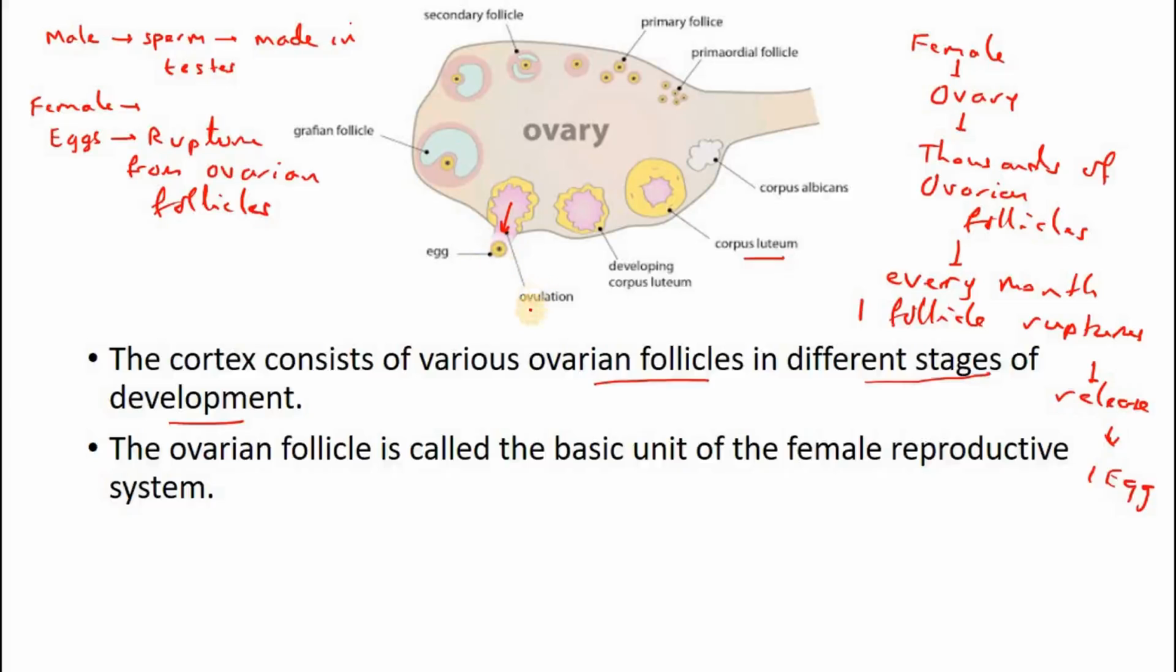Okay, so this release of egg is called ovulation. Right? The release of egg is called ovulation, and every month only one egg is released, and that also by only one ovary. Right? So alternate. The left ovary will release in January, the right ovary will release in February. Every month only one egg is released. Only one ovulation will occur. Yeah, sometimes there may be more than one egg released. That is why twins come, right? Even triplets, even quadruplets, right? And in dogs and cats, it is 8, 9 at a time, right? So many follicles rupture.